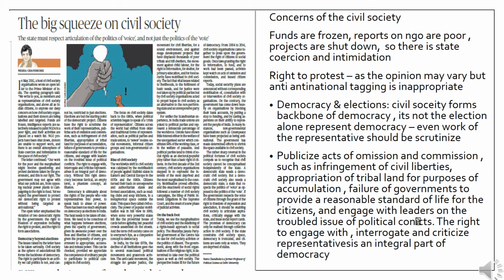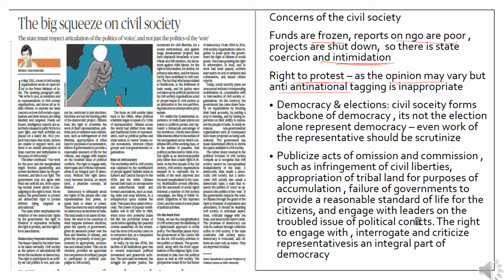So coming to the article now, see, this article tries to bring in the concerns of the civil society. It says that now the funds are frozen for them, the commission reports on the NGOs are in poor form and the projects are shut down. So there is an element of state force and intimidation against the civil society, which is a worrying factor for them. So this article tries to say that everyone has the right to protest, and civil society in particular, but the opinion may vary from person to person. As the opinion varies, tagging them anti-national is inappropriate according to the article.